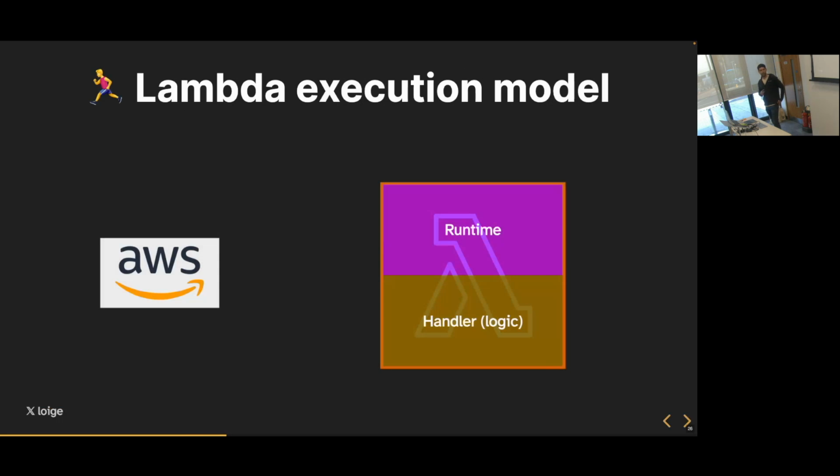And we are not always aware of that because when you use Python, Node.js, or Java, that's entirely managed by AWS, so it's kind of almost hidden. You don't have to even see it. You just write your handler code, and everything else happens magically. But that component, nonetheless, is there for every single Lambda function. Now, when you write a custom runtime, it is a little bit more obvious.